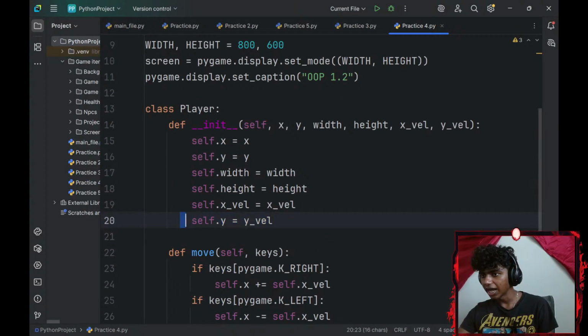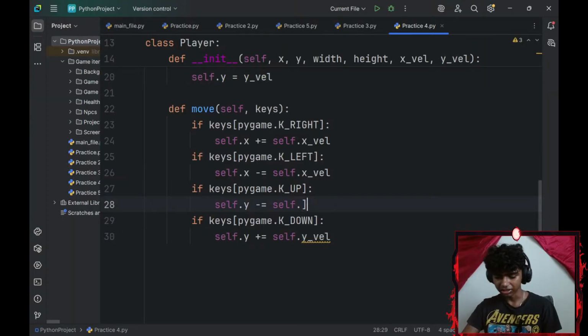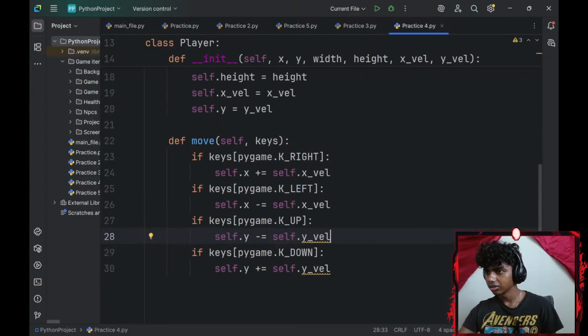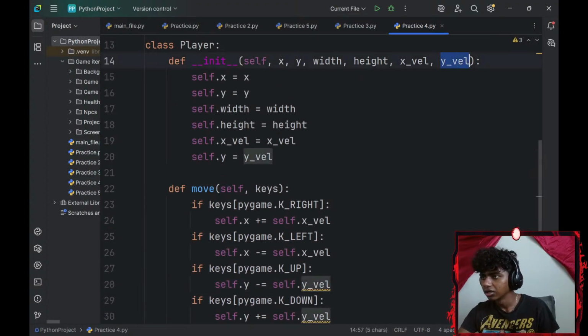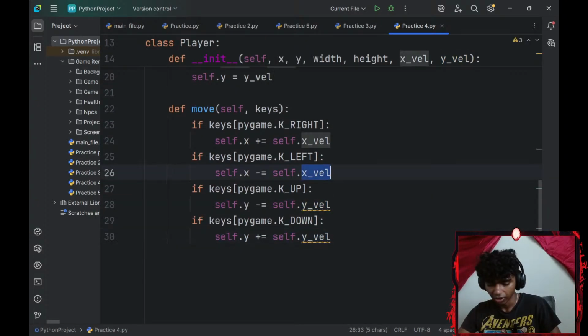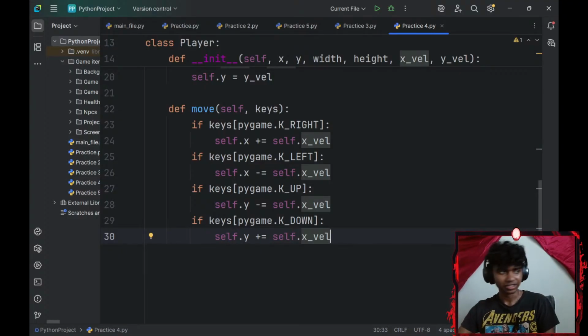I even added an instance variable for it. Self.y velocity. This should be correct. Huh. Let me copy that. Paste it. Paste it. What if I go with x velocity? I mean, Control Z. Copy. Paste. Paste. How does the x velocity work and the y velocity does not work? That doesn't make any sense.